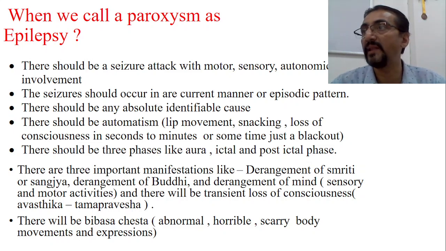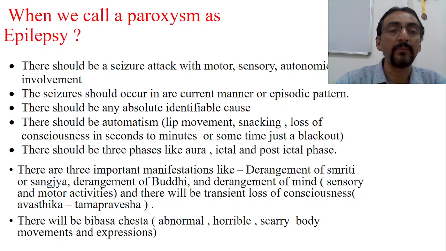Repeated attacks should be there. And there should not be any absolute identifiable cause for this particular attack.